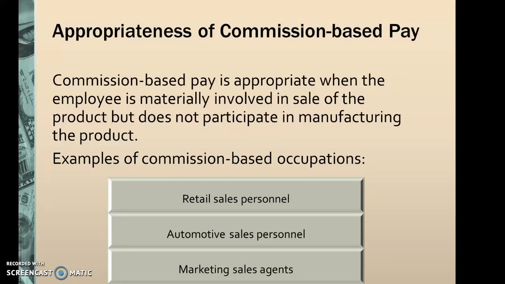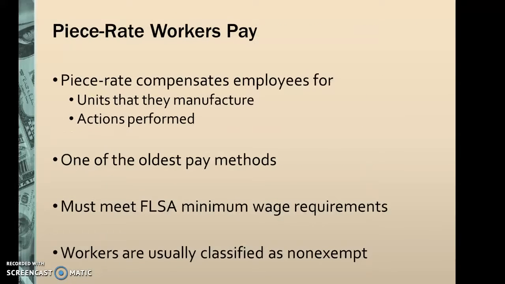Now, the other item that is talked about in the book, on page 93, is piece rate workers. Piece rate compensates employees for units that they manufacture and actions they perform. Now, this is one of the oldest pay methods, and they also must meet FLSA minimum wage requirements. These workers are mostly classified as non-exempt.